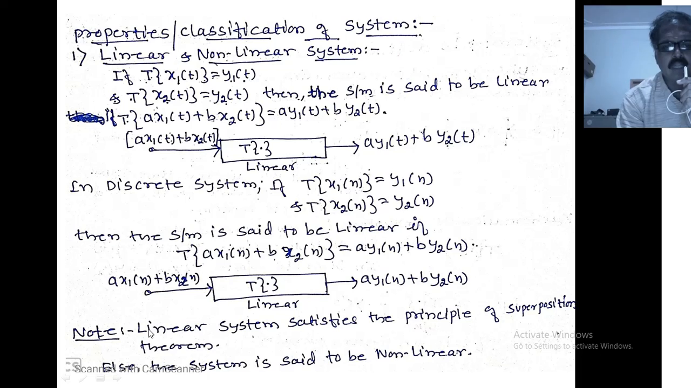So alternatively, I can define that a system is said to be linear if it satisfies the principle of superposition theorem. Otherwise the system is non-linear.